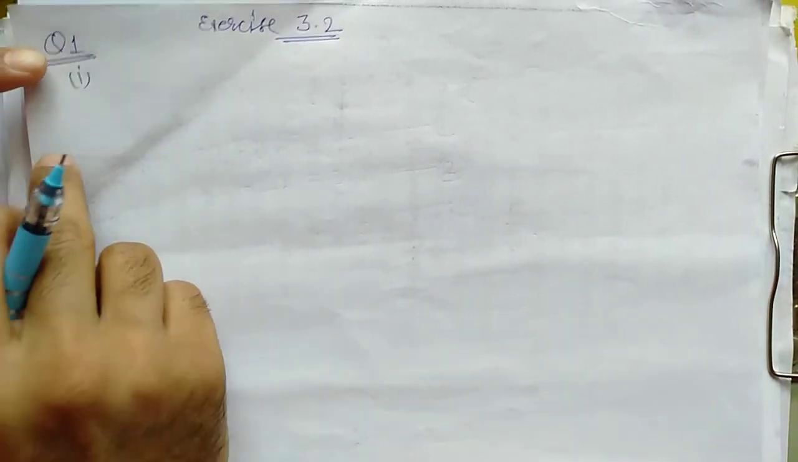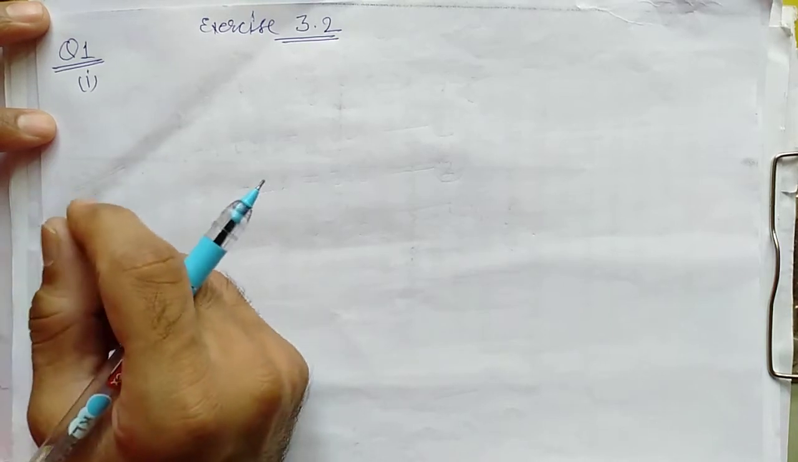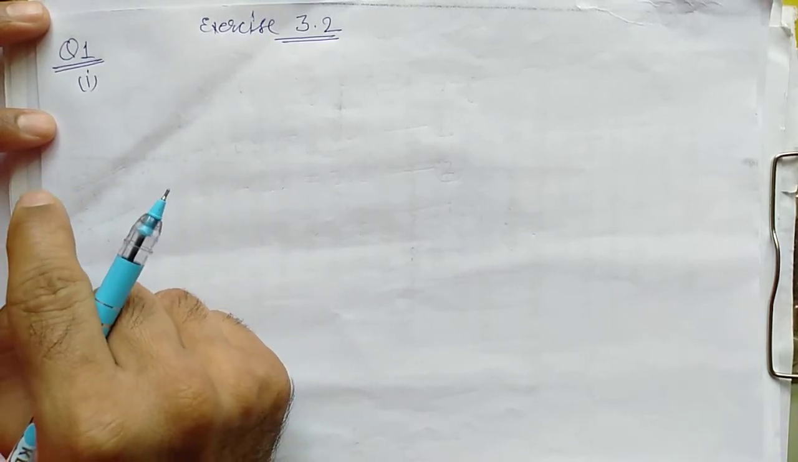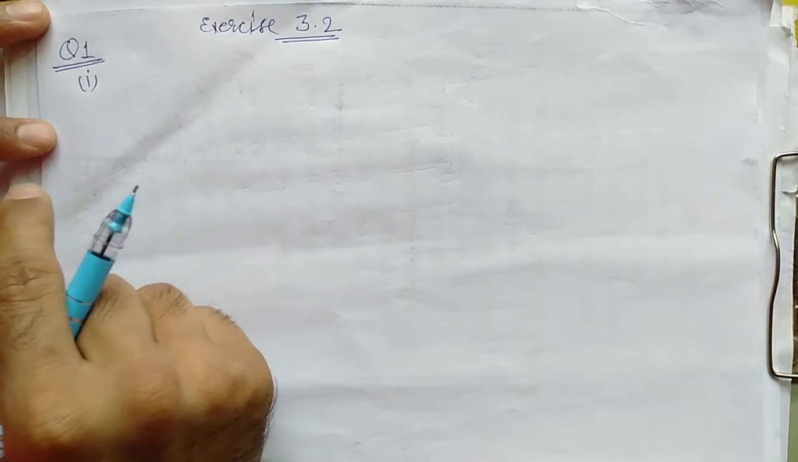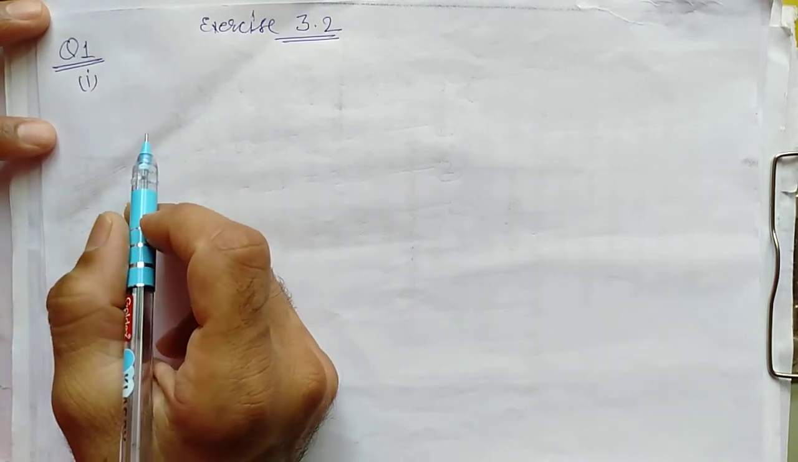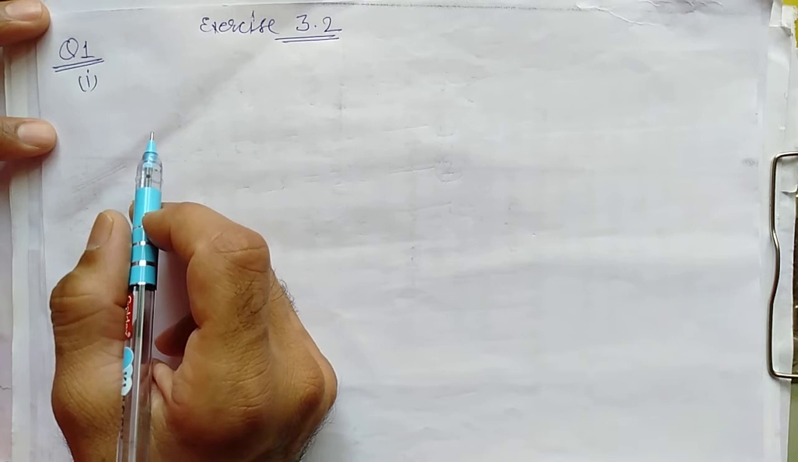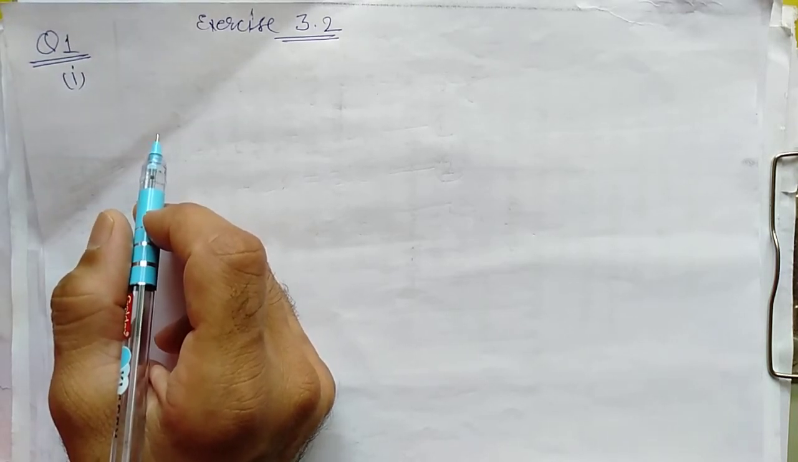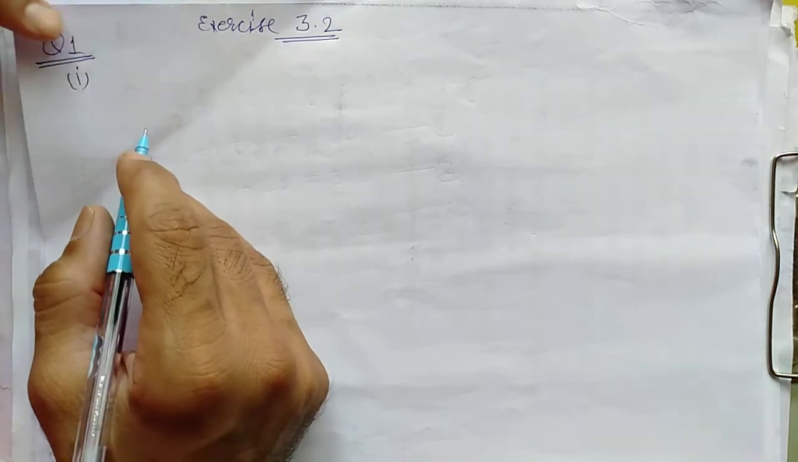Now see, in 3.2 question number 1, I am reading. Listen to it carefully. 10 students of class 10 took part in a mathematics quiz. If the number of girls is 4 more than the number of boys, find the number of boys and girls who took part in the quiz. Now first we will make a linear equation in 2 variables.